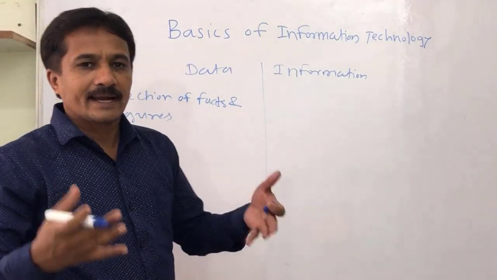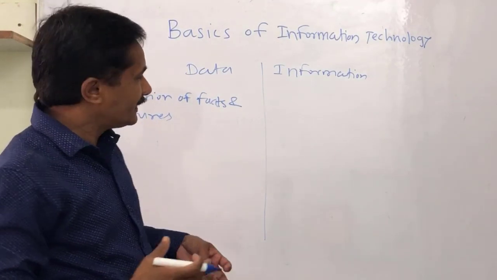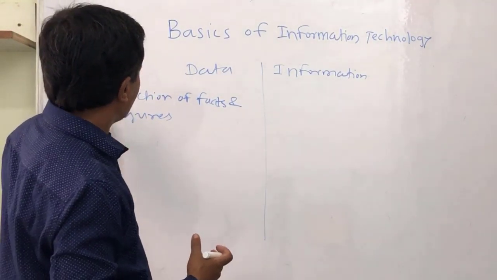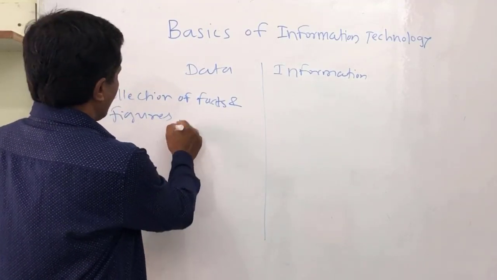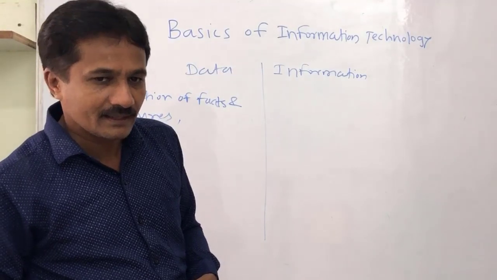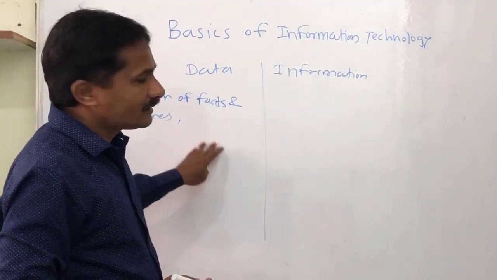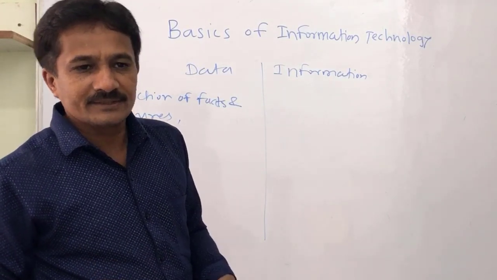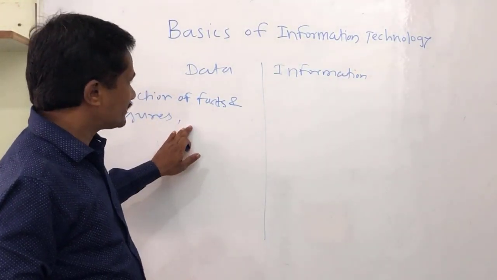That is randomly collected data. Data is just like raw material. On data, we cannot take decision.